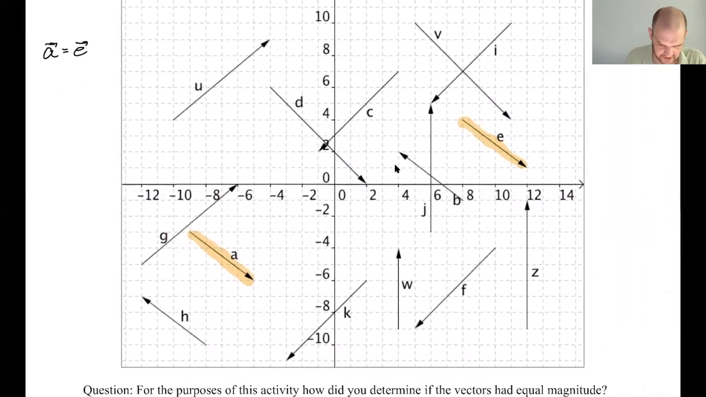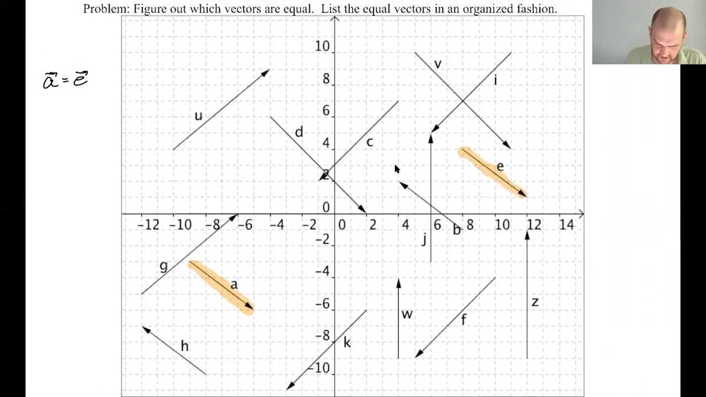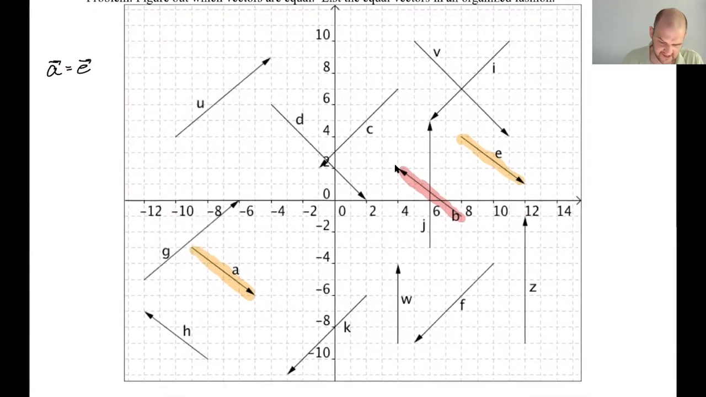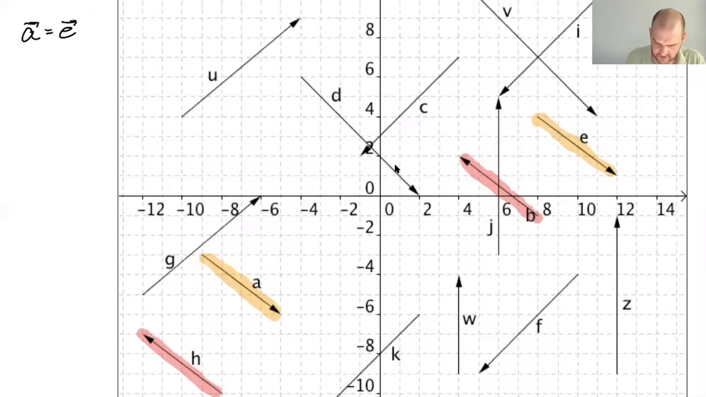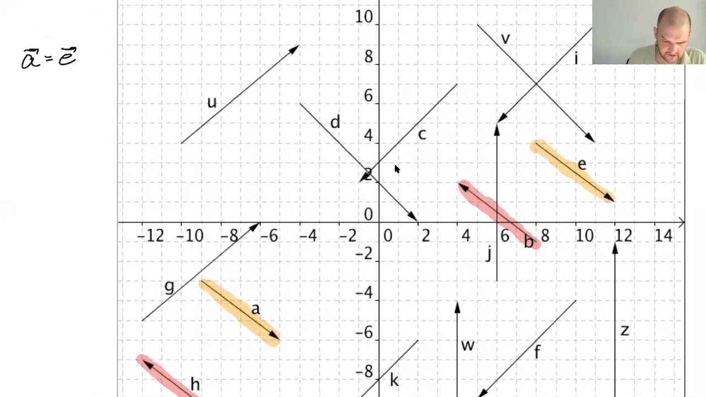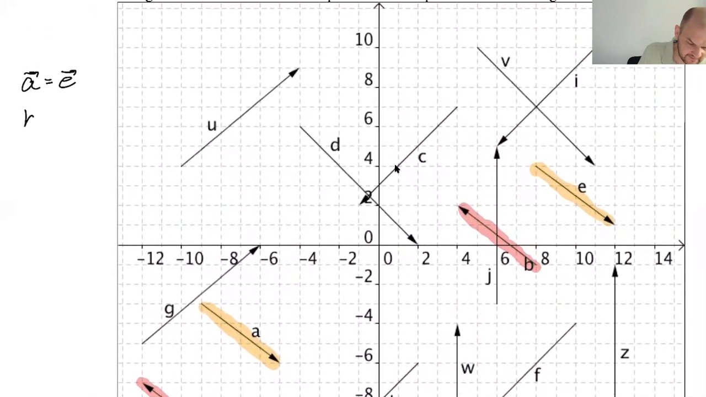Let's change up the color. So B, if I can find it. Is there a B? B, found it. Here's B. So I want any vector that has the same magnitude and same direction. You can just eyeball it for the magnitude, I think. H is definitely going the same general direction, and I think it's easy enough to see that they're the same. So vector B equals vector H.